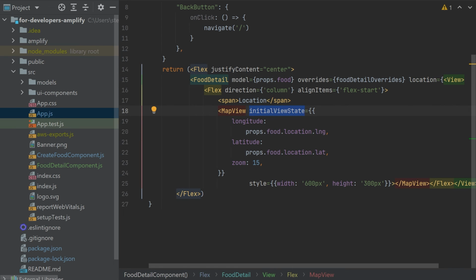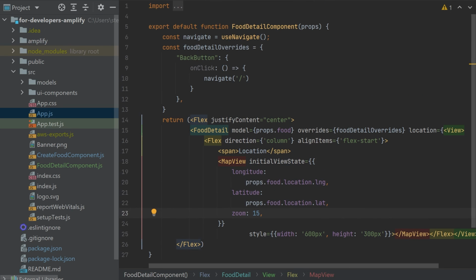And the initial state comes from our object, which was stored in the database. In our food objects, we have a location, and this location is JSON, so we can go deeper into the properties, and we have longitude and latitude. We also selected some default zoom because I was too lazy to figure out where in the map object the zoom is.